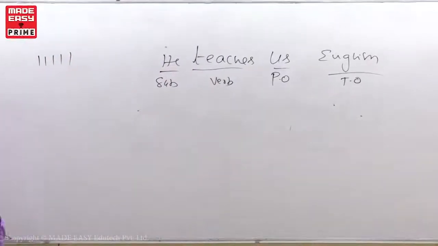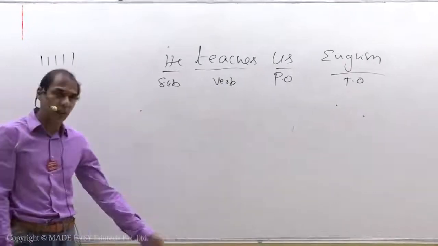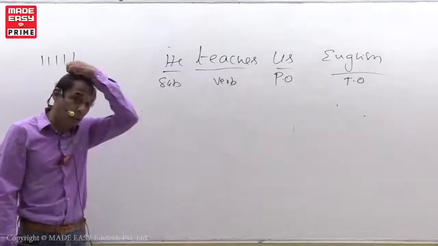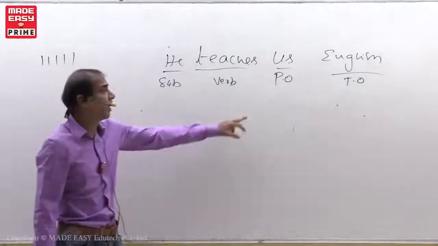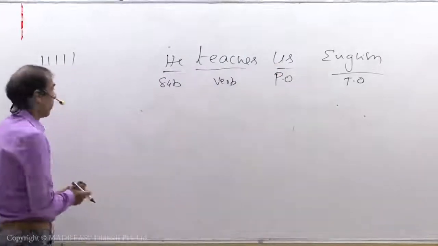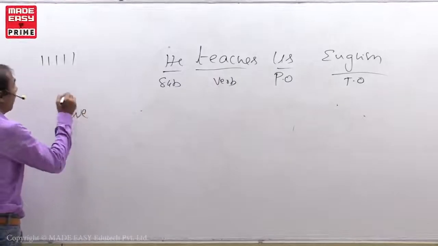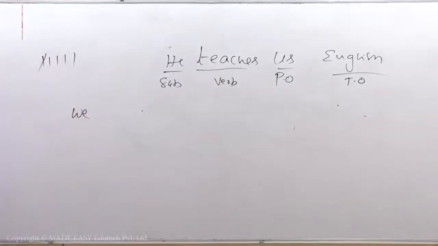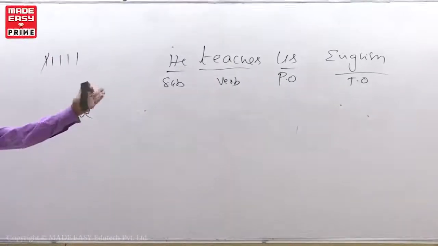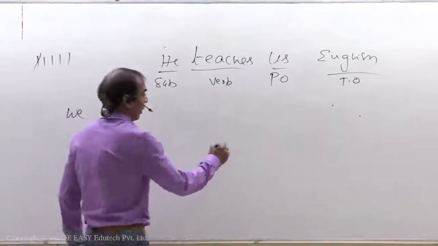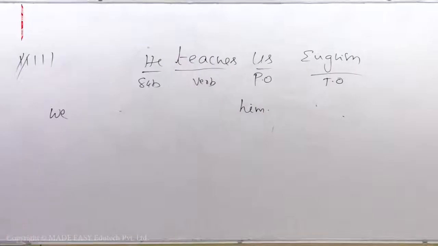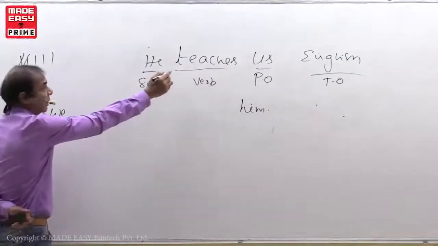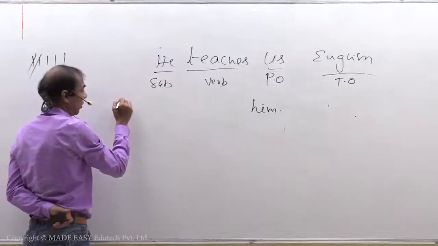What is the first condition? Put object in the place of subject. Do you remember I told you one point? If we have 2 objects in a sentence, give preference to the personal object. So us changes to we. 2. Put subject in the place of object. He changes to him. 3. Put V3. What is V3? Teach, taught.